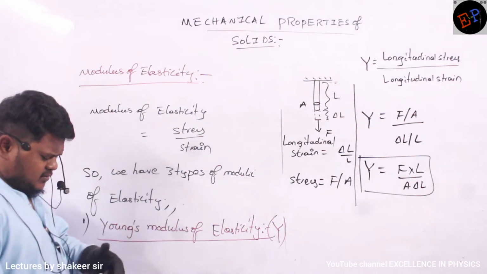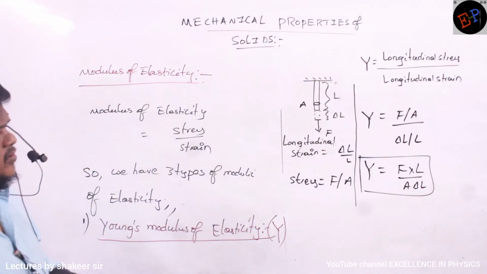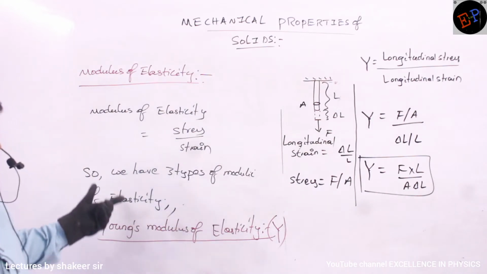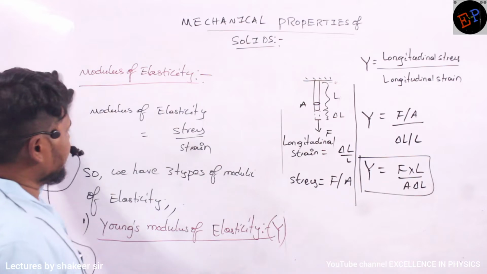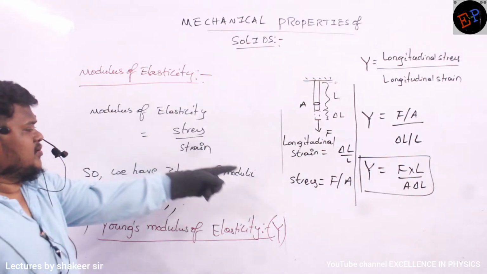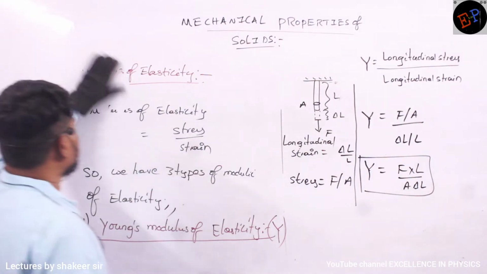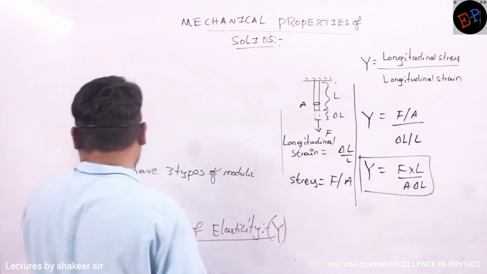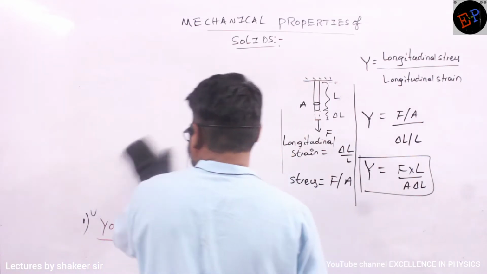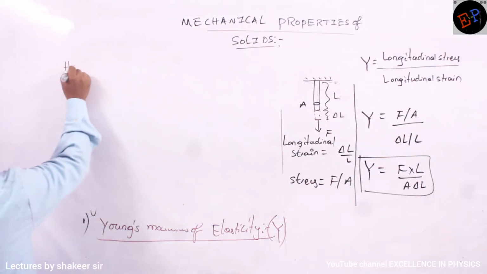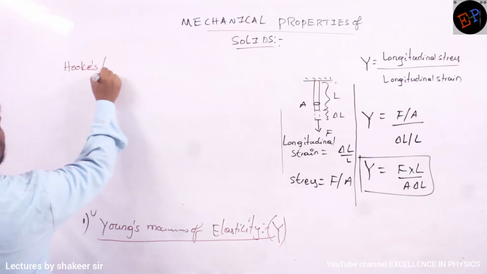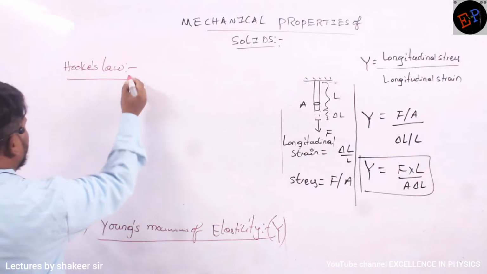So first of all, we forgot to study about Hooke's law. By Hooke's law only, actually, we have to derive this modulus of elasticity. Completed? Make a note up to here. Actually, why we got this modulus of elasticity, let us see. We have to study a law which is called Hooke's law. What is Hooke's law?